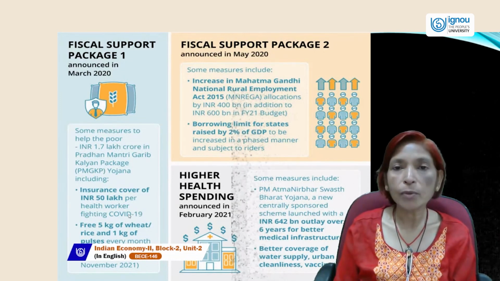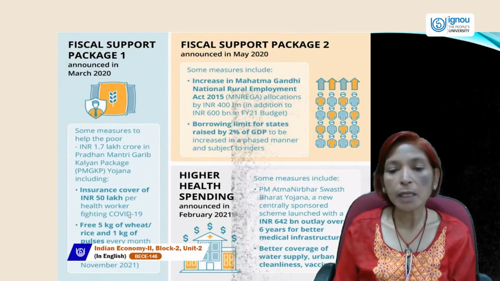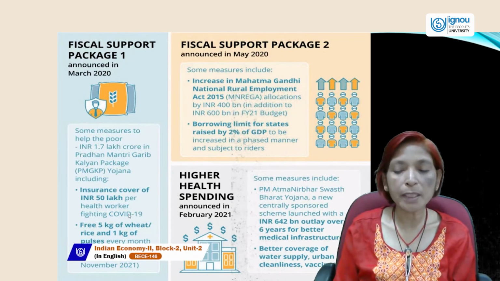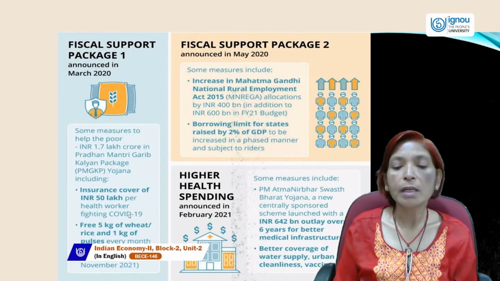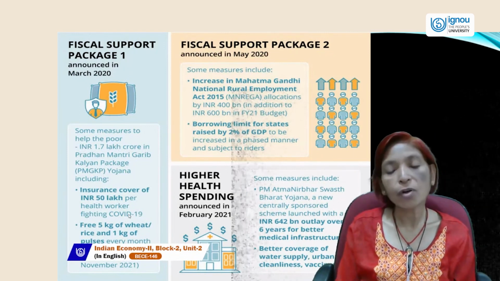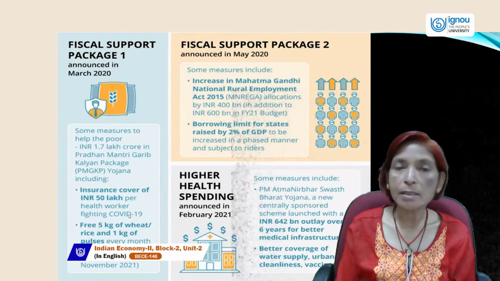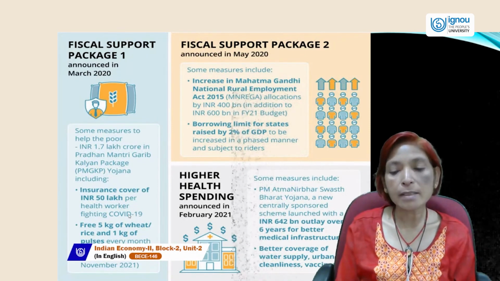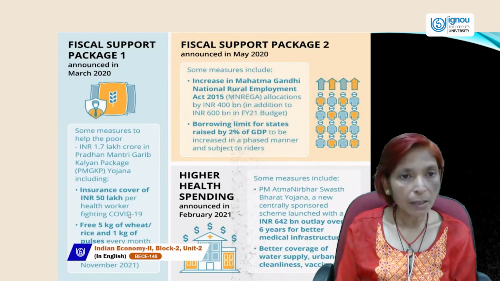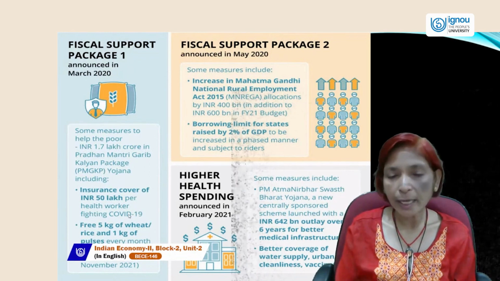Announced in February 2021, some measures include the Pradhan Mantri Atmanirbhar Swasth Bharat Yojana, a new centrally sponsored scheme launched with a 642 billion outlay over 6 years for better medical infrastructure and better coverage of water supply, urban cleanliness, and vaccination. Government spent lots of money to overcome the problem of COVID-19.